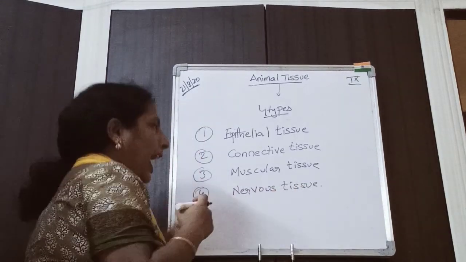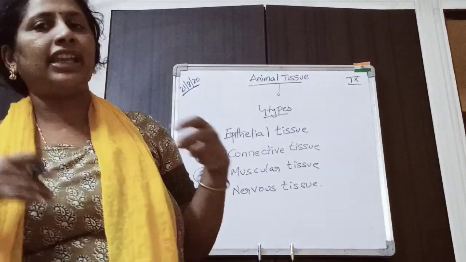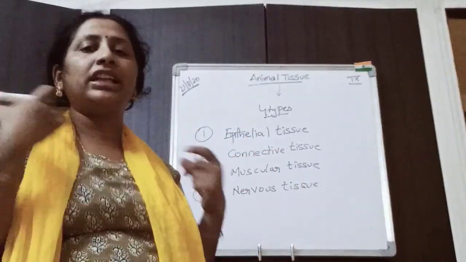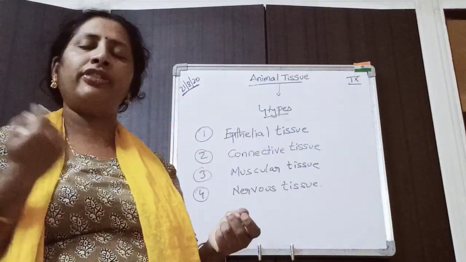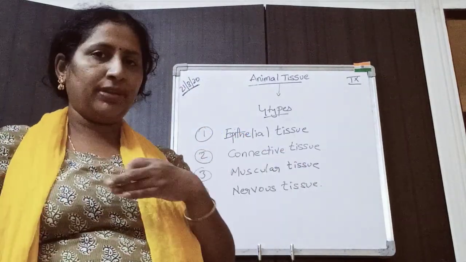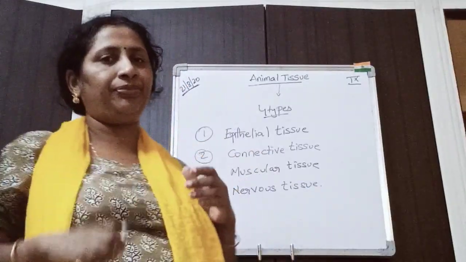Okay, we have 4 major types of tissues. It's not that there are no other tissues, but these are the main important tissues present in the body. We will study other tissues also, but very briefly. We will study these tissues in a very detailed manner.